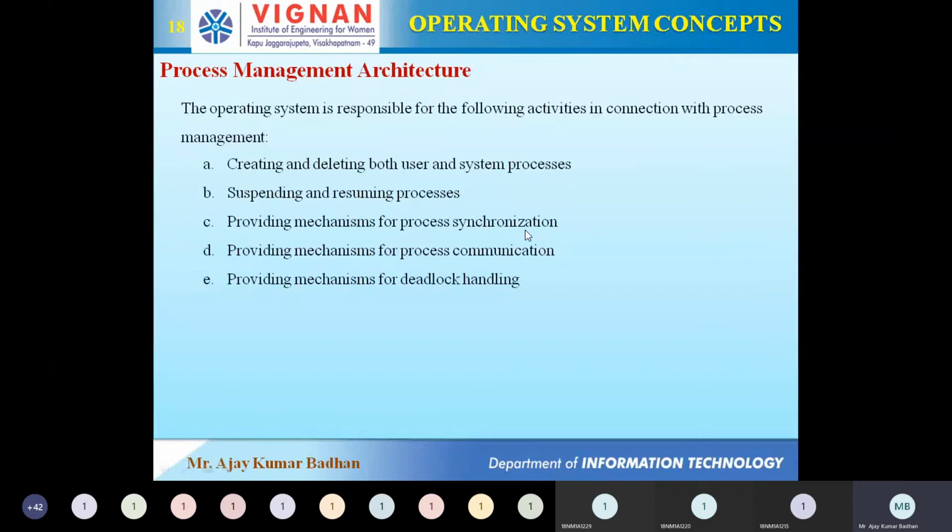Process synchronization, I told you, in your mobile phones you have a best feature. You can synchronize your contacts with your Gmail. What we mean by synchronization here is that these will get integrated with your Gmail account. So whenever you lose your data, for example, you have formatted your system. Earlier, there was no technique called synchronization. So in that case, if your mobile phone gets formatted, all the contacts present in that mobile will just vanish, and you have to retype them.